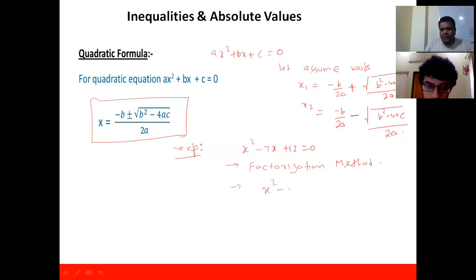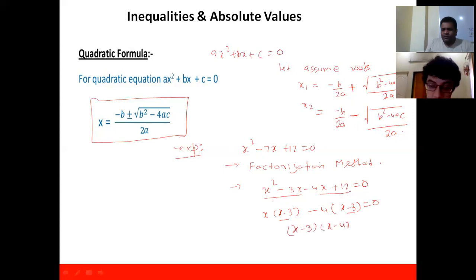x square minus 3x minus 4x plus 12 is equal to 0. We can make the pair here. From this pair, we can take x common, so x minus 3. From this pair, we can take minus 4 common, so x minus 3 is equal to 0. So x minus 3, we can take it out common. x minus 3, x minus 4 is equal to 0.